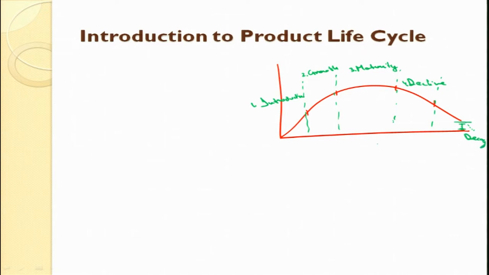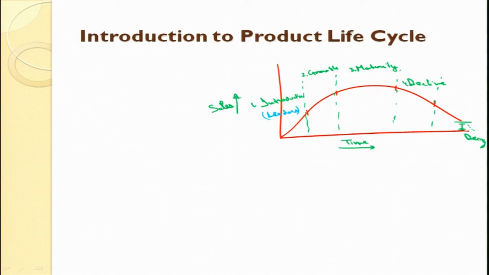What do we have on the axes here? We have time here and sales here. So, what happens when a product is introduced into the market? First, only a few people, only the risk takers, would buy that product. Those risk takers are known as product leaders. Who would buy this product? The product leaders.